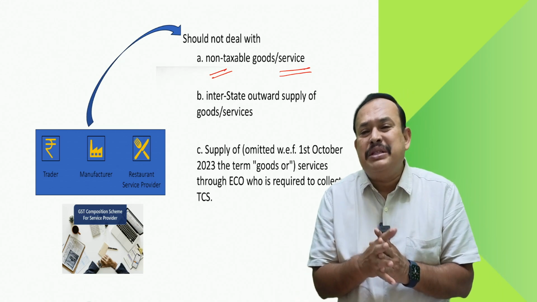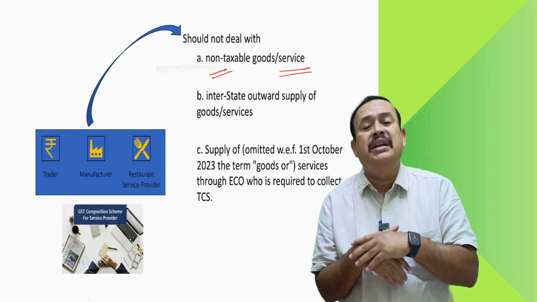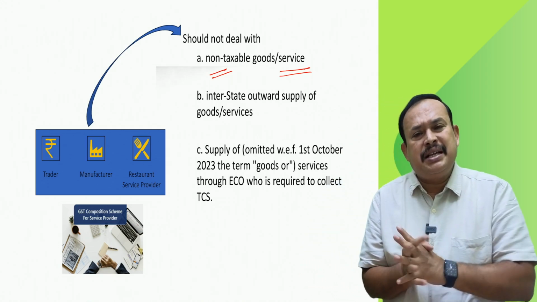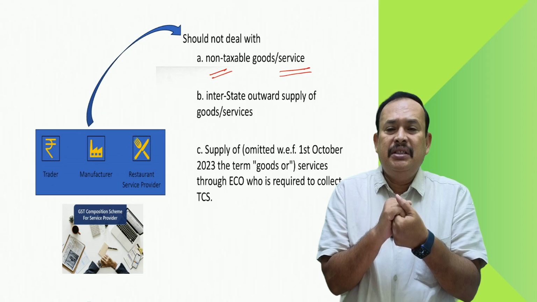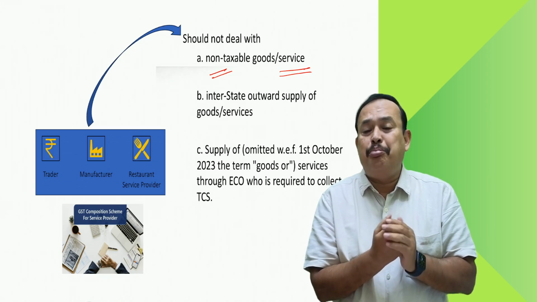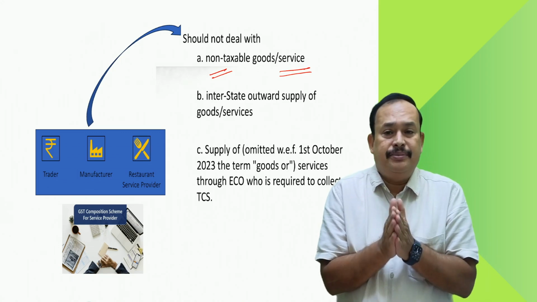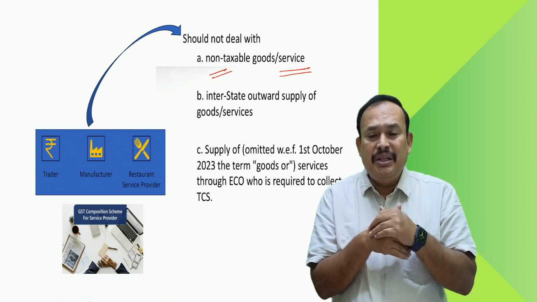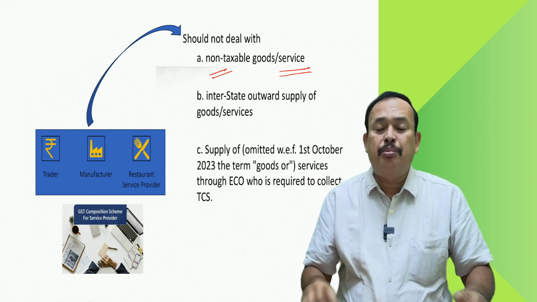Like that, specifically in the Constitution, no service is kept outside the purview of GST. But from the discussion point of view, I will say there are supplies which are neither goods nor services, namely supply excludes Schedule 3. You may be aware of that. Schedule 3, supply excludes. That can be one thing here.